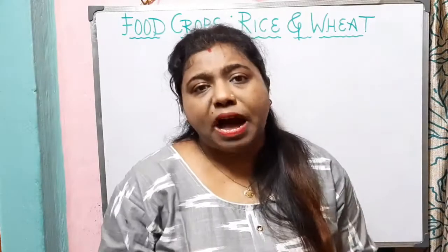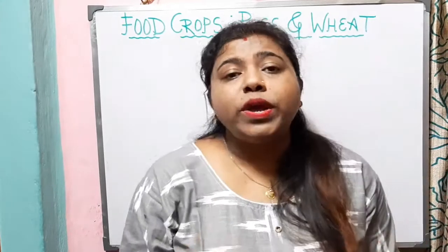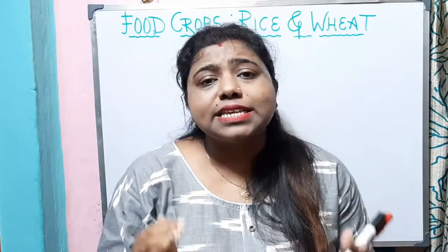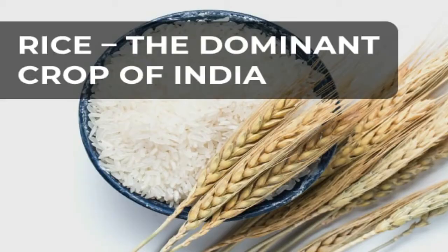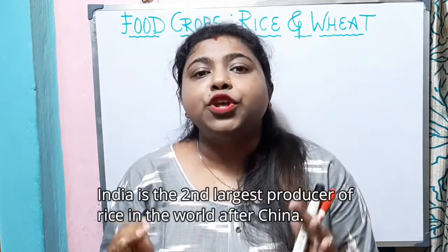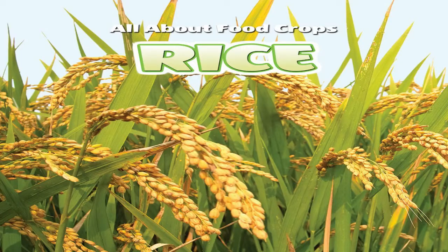Now let us know about the most important cereal crop of our country, that is rice. Rice is a type of crop which can be grown in tropical and subtropical climatic conditions. Rice is the most important crop where India dominates in its production. India in the world ranks second. That means we can say that it is the second largest producer of rice after China. Now let us know about rice, the characteristics, the soil type, what type of temperature it requires, the rainfall, and the regions where we will see that rice mostly grows.